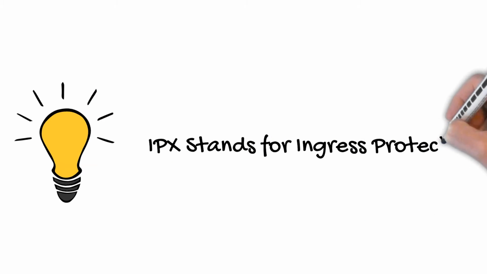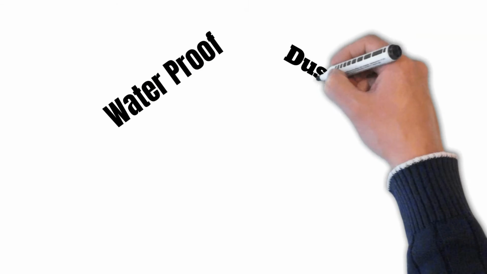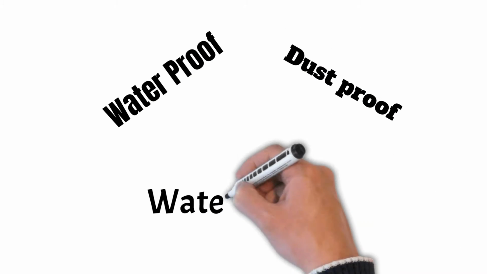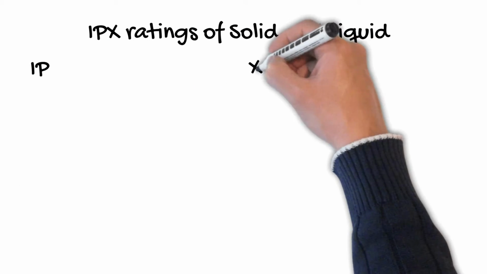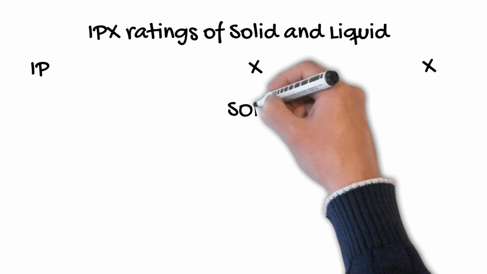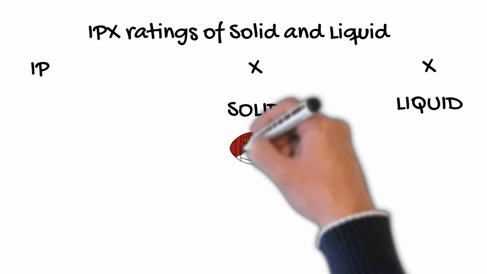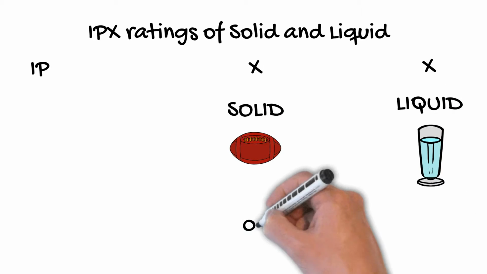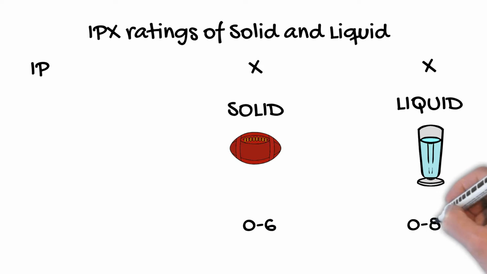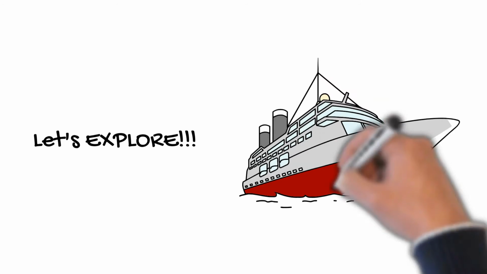IP stands for ingress protection. IPX may also alternatively denote the object being weather resistant, waterproof, or dust resistant. IP ratings are actually represented as IPXX, where the first X denotes the solid object rating and the other X denotes the liquid rating. Solid ratings range from 0 to 6 and liquid ratings range from 0 to 8. So let's dive in and explore what the individual combinations look like.